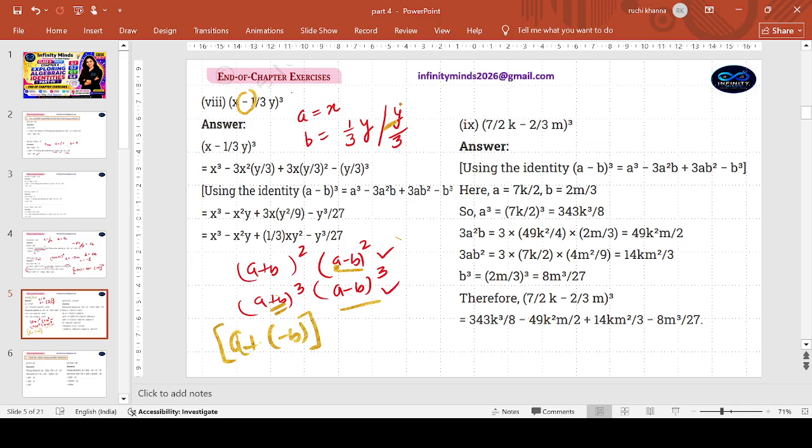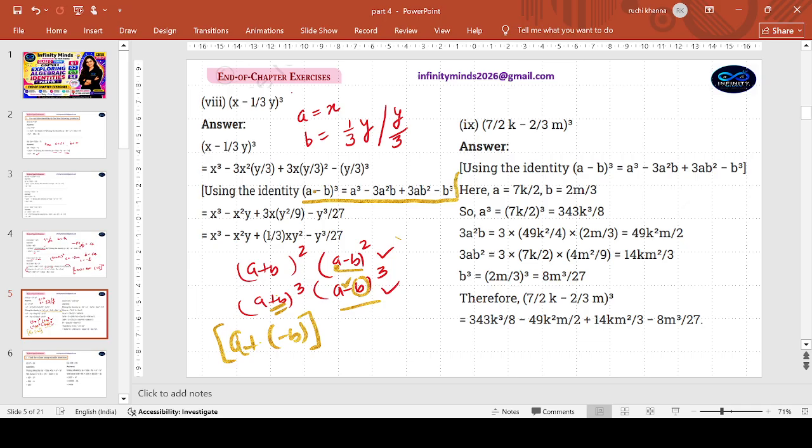We have applied the identity of the positives. The terms were taking negative values. Here it is vice versa. If we have a ready-made identity a minus b whole cube, the b is positive in this case. Minus is getting taken care of in the identity. Okay. Just be very clear on these concepts. So our b becomes positive y by 3 and the identity shall take care of the negative sign. So the a minus b whole cube identity should be very clear.